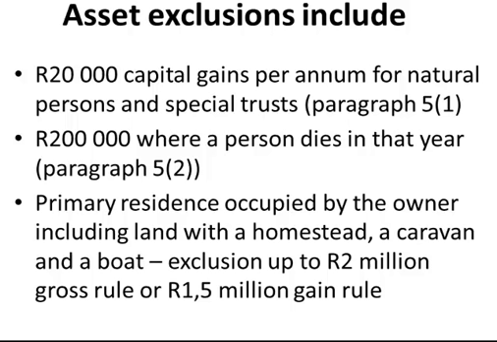It excludes 20,000 Rand per annum for natural persons and trusts, 200,000 Rand where a person dies in that year, and if you have a primary residence occupied by an owner, you have an exclusion of up to 2 million Rand gross rule or 1.5 million Rand gain rule.